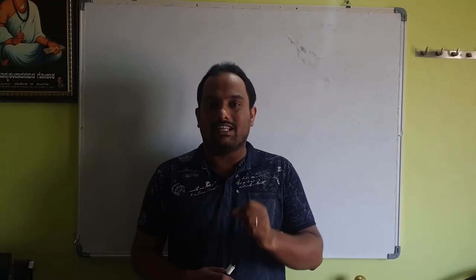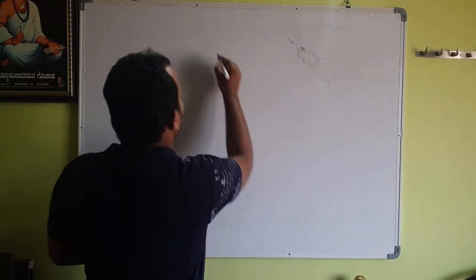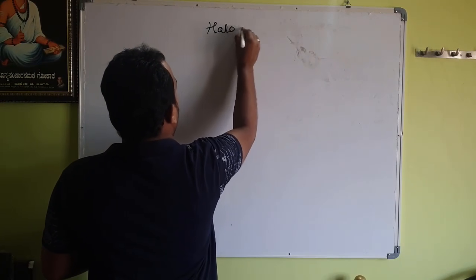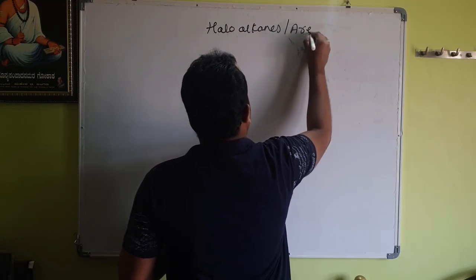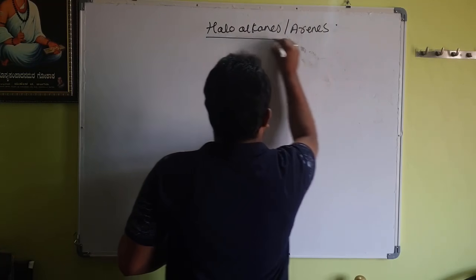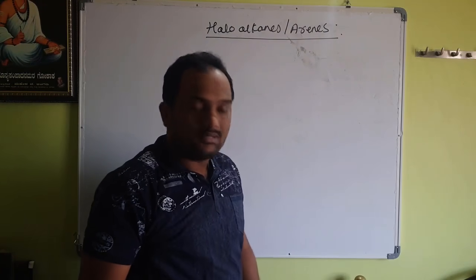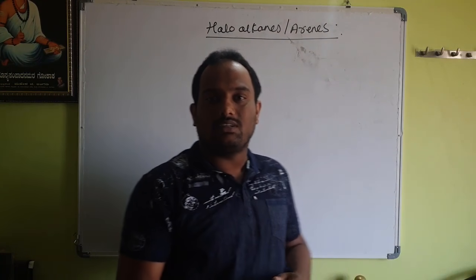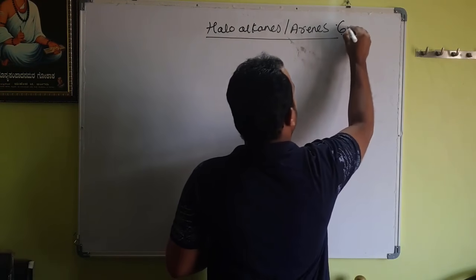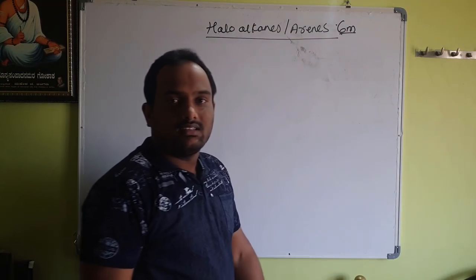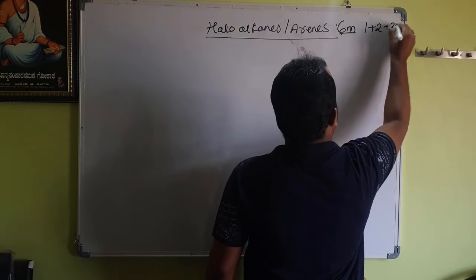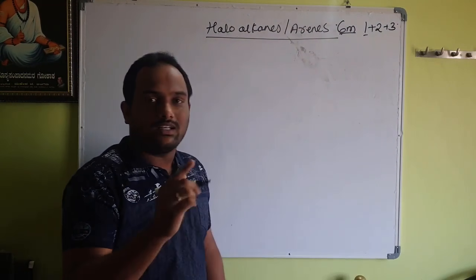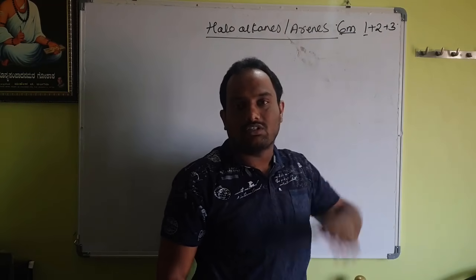Let us begin with the lesson. Today's topic is called haloalkanes and haloarenes. In PUC second year for Karnataka students, this topic has a weightage of 6 marks in the board examination. The 6 marks are divided as 1 plus 2 plus 3, which means one 1-mark question, one 2-mark question, and one 3-mark question will come.